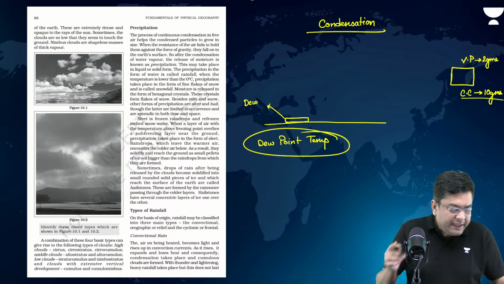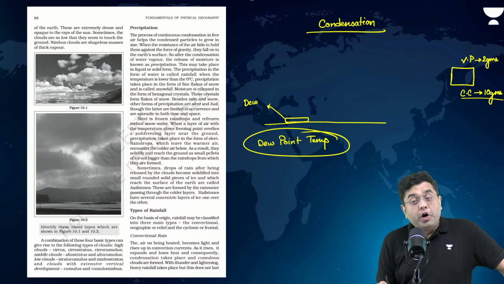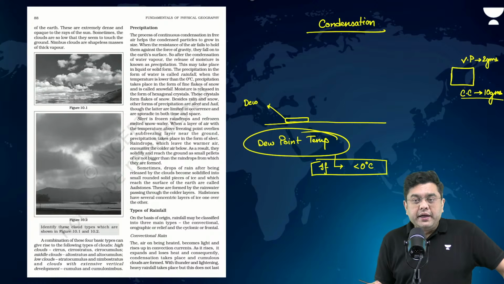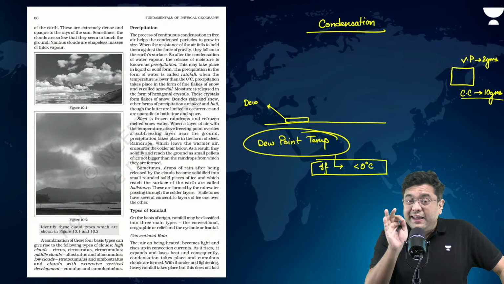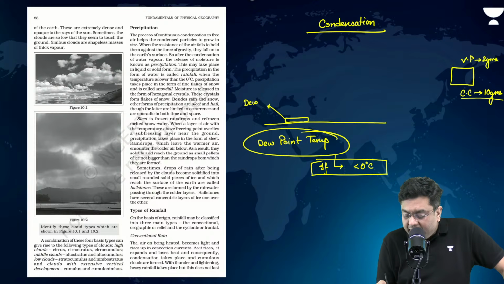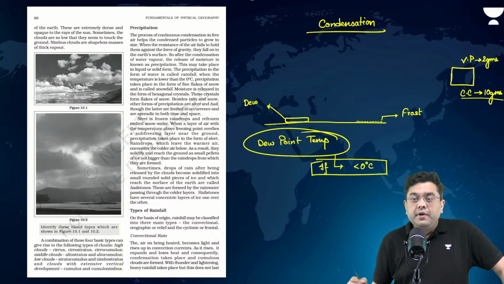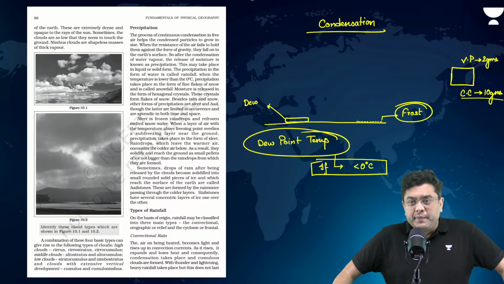Okay. Now, furthermore, what if this dew point temperature in a certain place is less than 0 degrees Celsius? In that particular case, what will happen? In that case, rather than liquid water droplets getting created, you will have ice formation on the ground, a thin layer of ice, and that is known as frost. That is what you will observe as frost formation.